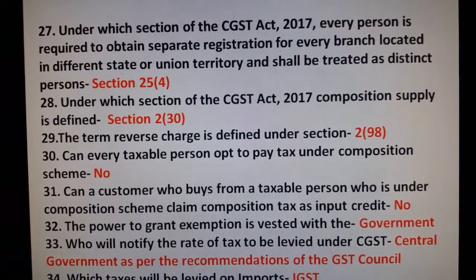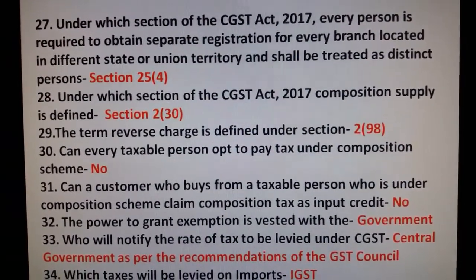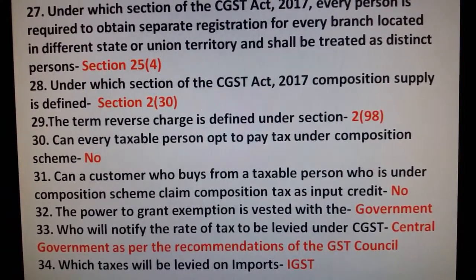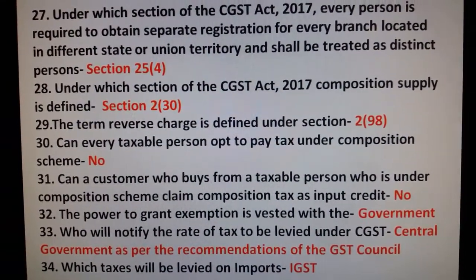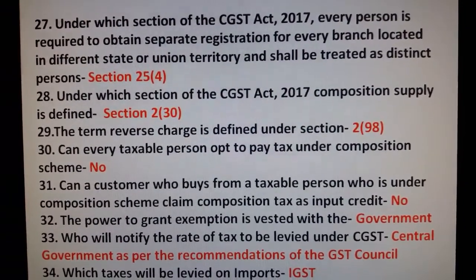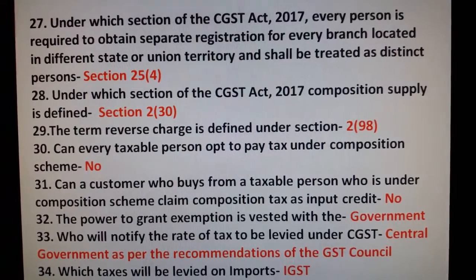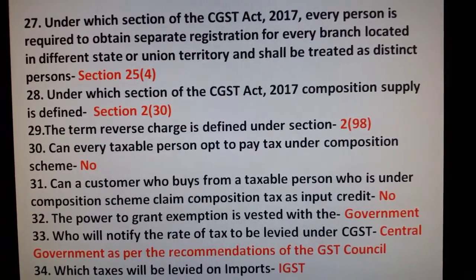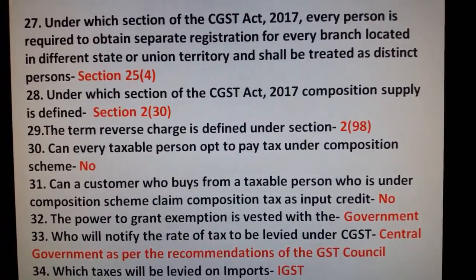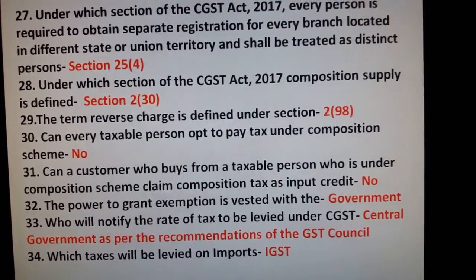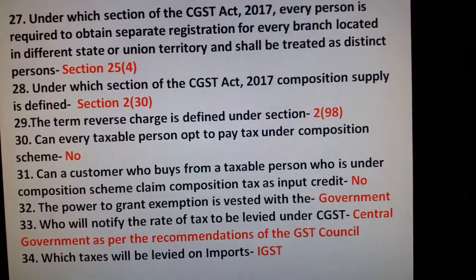Can every taxable person opt to pay tax under the composition scheme? No. Can a customer who buys from a taxable person who is under the composition scheme claim composition tax as input credit? No. The power to grant exemption is vested with the government. Who will notify the rate of tax to be levied under CGST? Central government as per the recommendation of the GST Council. Which tax will be levied on import? IGST.